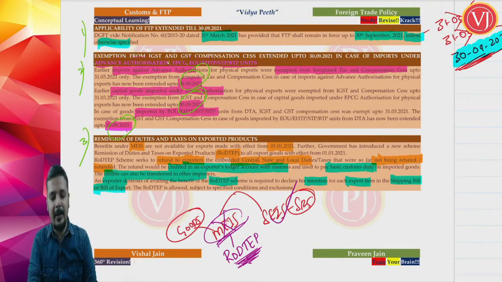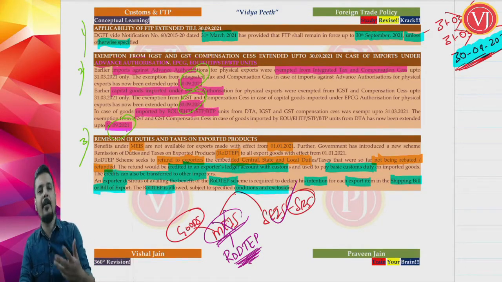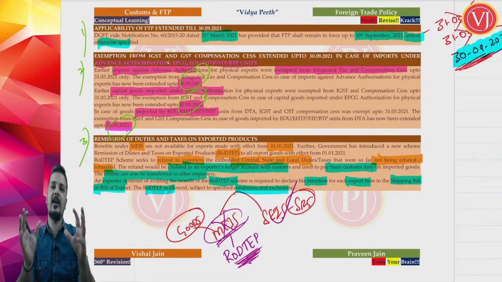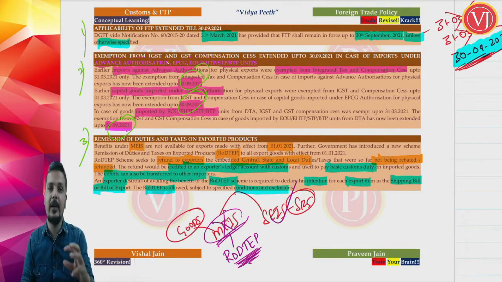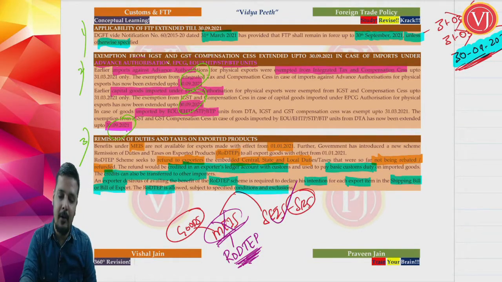So, this RODTEP scheme is actually allowed subject to certain conditions, and there are certain exclusions. There are a lot of other points about the RODTEP scheme, but ICAI has given only these points, and we are restricting our discussion only to these points. What is the basic understanding that you have to remember? You can expect this RODTEP scheme in your exam. So, this is very important this time, this attempt.